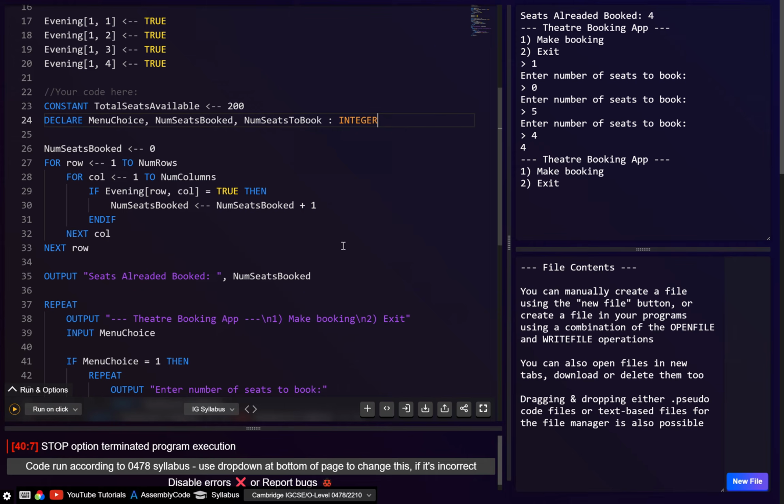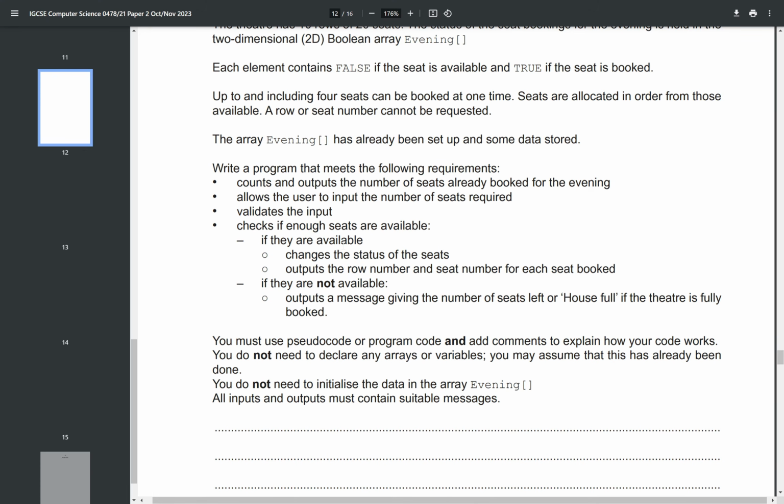And in this case, will it let us book 2 seats and then say full up, or will it just... I think here it doesn't really specify.